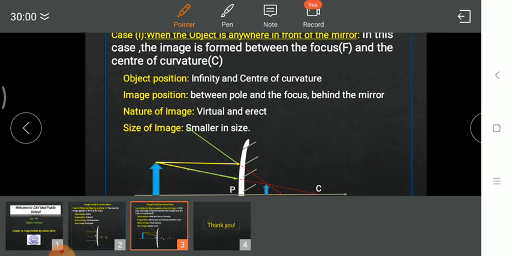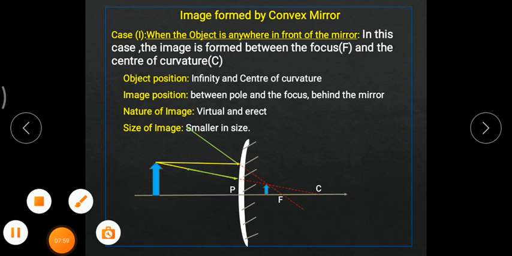I hope you have understood the concept of image formation in terms of convex mirror.